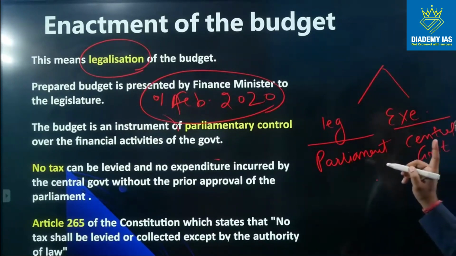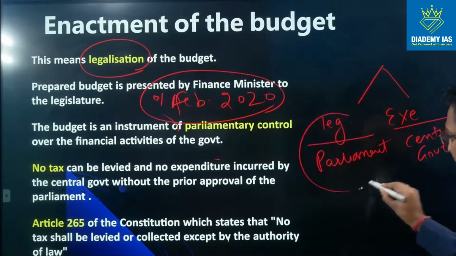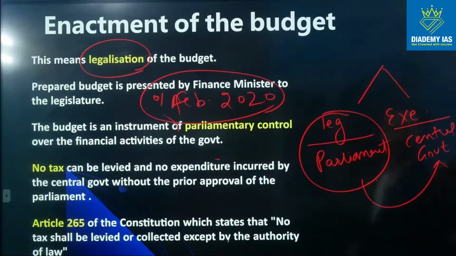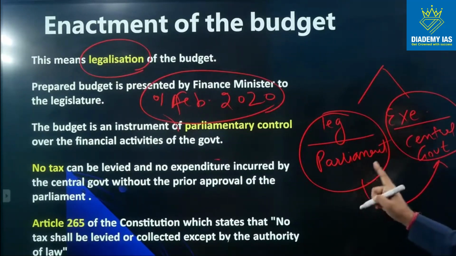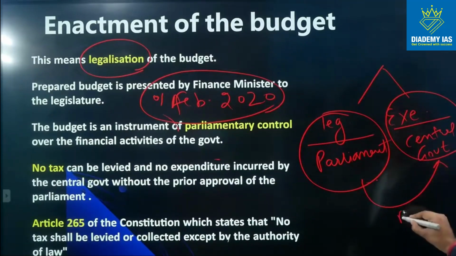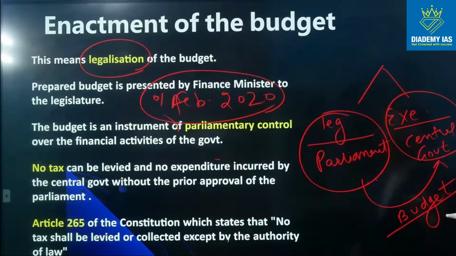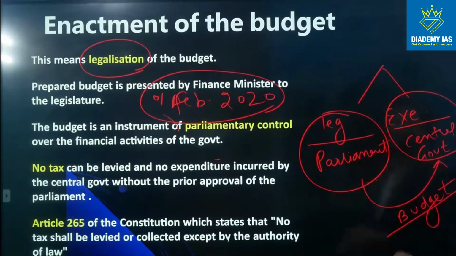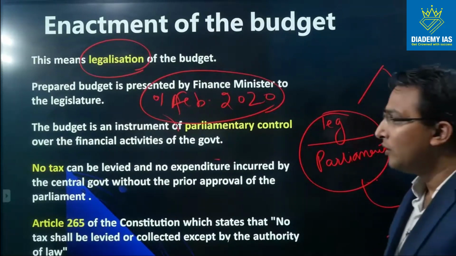So this parliament exercises the control over the activities of the central government, and one of the instruments of exercise of control by the parliament over the central government is the budget. So whatever proposal is put forward by the central government, that proposal is examined by the parliament, and only after the approval of the parliament the central government can move ahead, right?